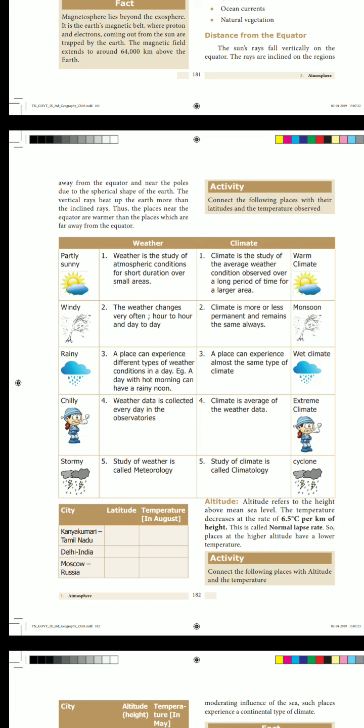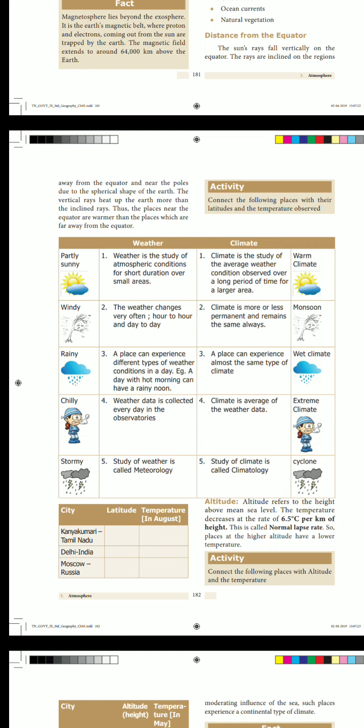Here, the temperature decreases at the rate of 6.5 degrees Celsius per kilometer of height. So, this is called the normal lapse rate. How much does the temperature decrease? 6.5 degrees Celsius per kilometer of height. So, places of higher altitude have a lower temperature. Suppose there is a higher altitude, how will the temperature be? The temperature will be low.